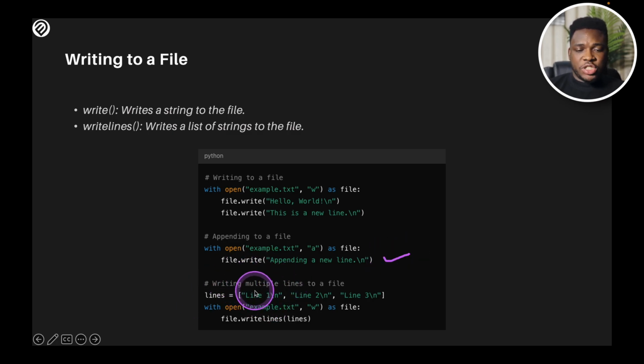Similarly, I could append multiple lines. When I put the first line, I could write whatever I want here. I write the line, I use the new line character, and I put the second line, use the new line character, and put the third line. I could put as many lines as I want. This is just to add multiple lines to my file, and the file I'm going to be writing this into is the example.txt file. I'm able to do that as file, and I could write the multiple lines. These are the basic ways you could use the write mode. You could do more complex things with that, and just feel free to explore as much as you want. But this is just to give you an idea of how you could do the read and how you could do the write using the native functions from Python.